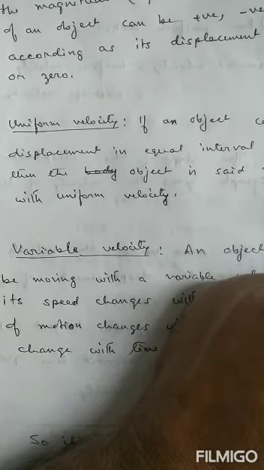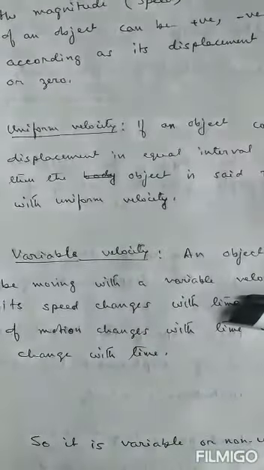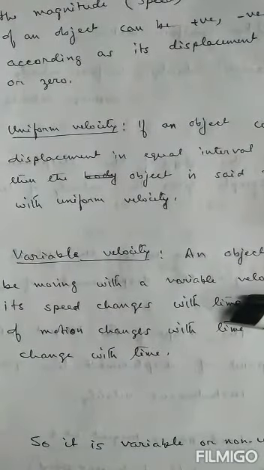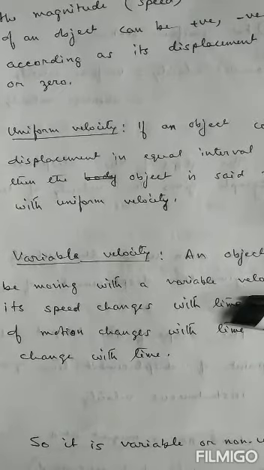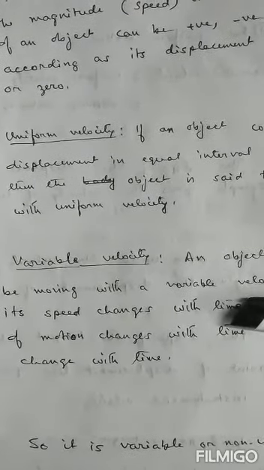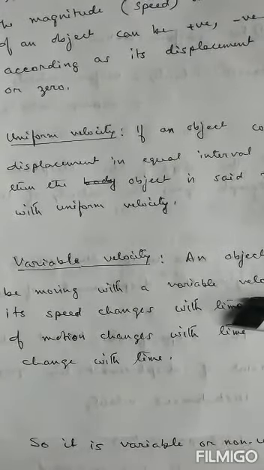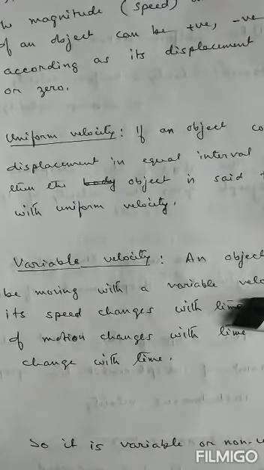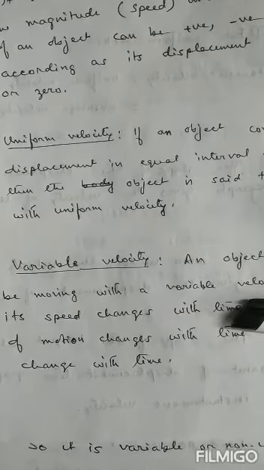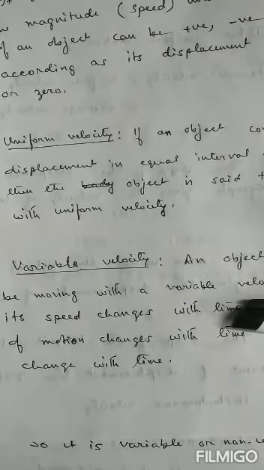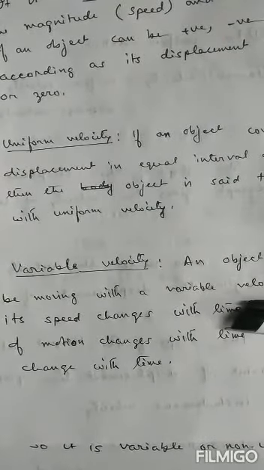That means direction is fixed, but the speed of the body is different at different intervals of time, then the body is said to move with variable velocity.